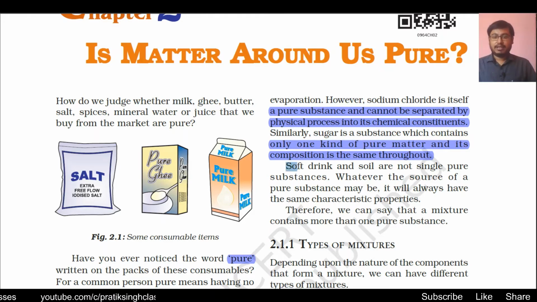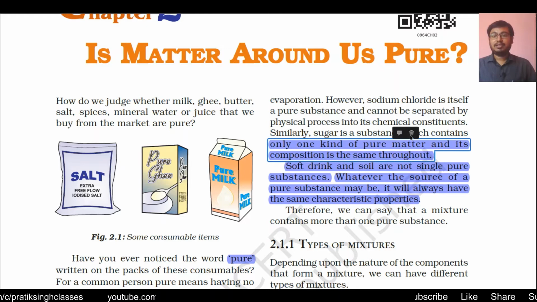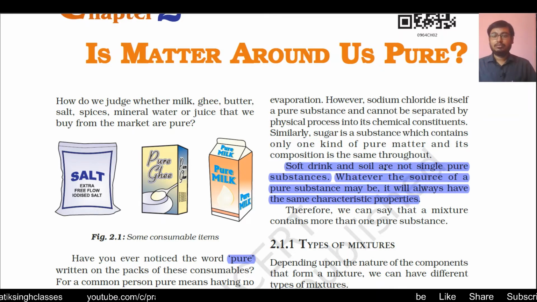Soft drink, on the other hand, and soil are not single pure substances, because a soft drink is a mixture of a lot of different components, as I have said earlier, and likewise for soil also. Whatever the source of a pure substance may be, it will always have the same characteristic properties. So whenever we have a pure substance, its properties will be the same throughout.